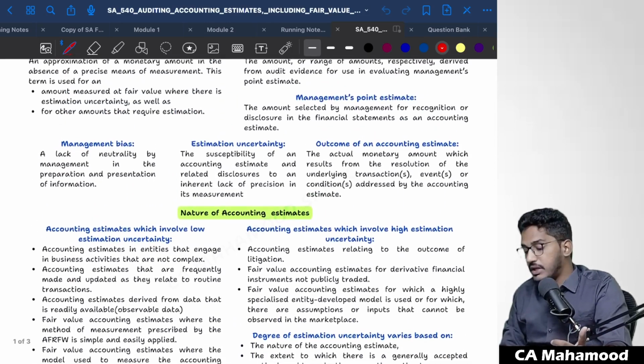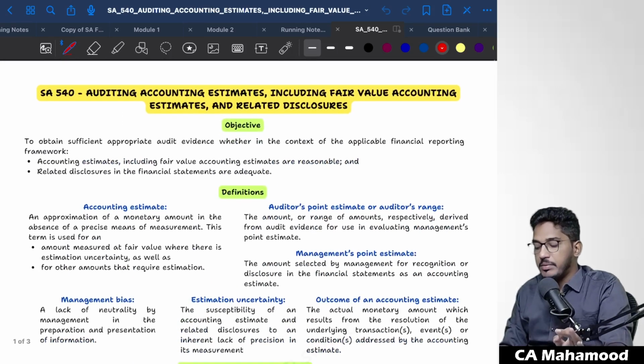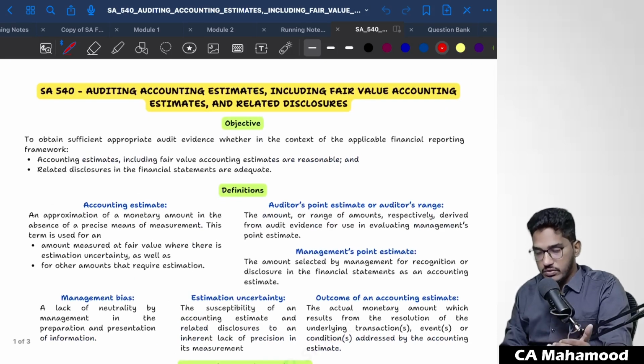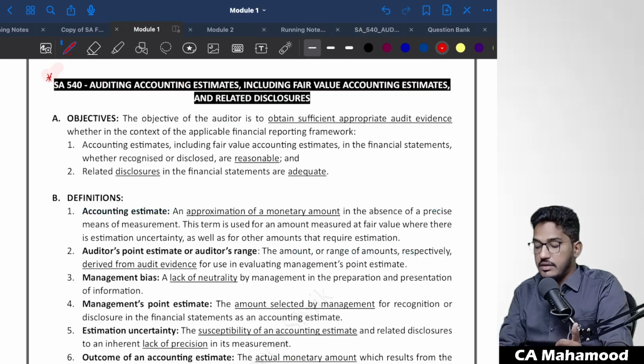I have taken a lot of caution to make sure that nothing has been left out of this summary. You can make use of it and prepare for the standard in a much better way. So now let us try to understand what exactly this standard is about.